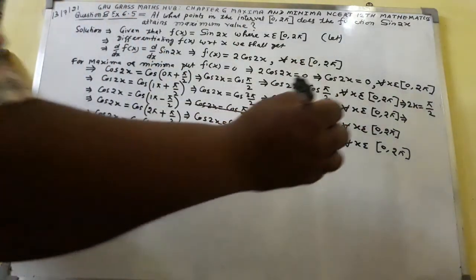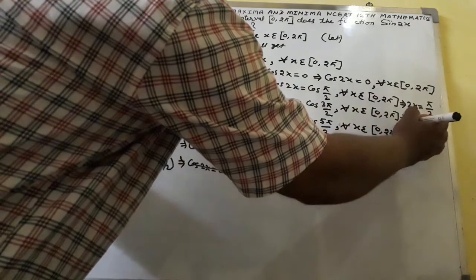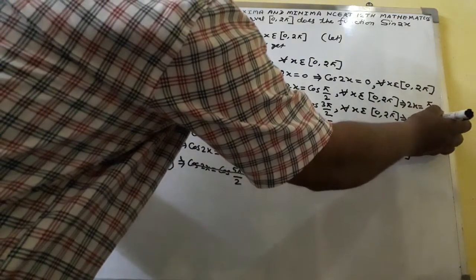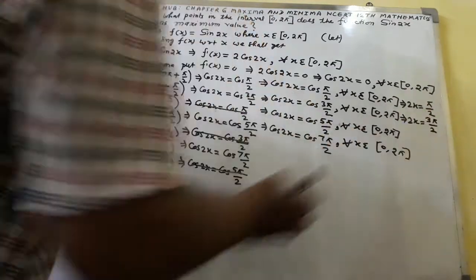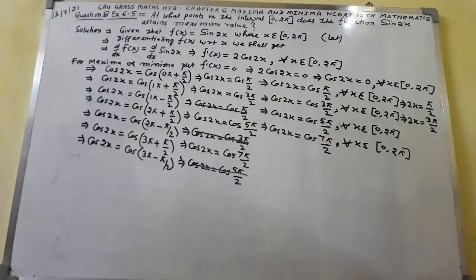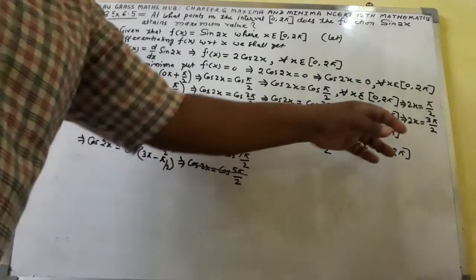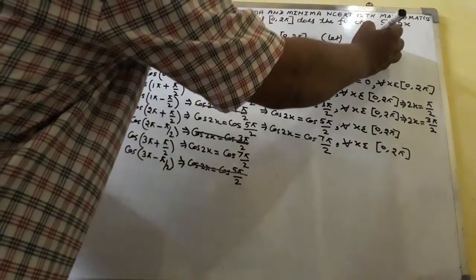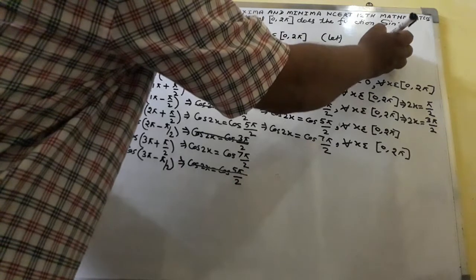Again if I write here 2x is equal to 3 pi by 2, now consider this one. The value of x will be 3 pi by 4.